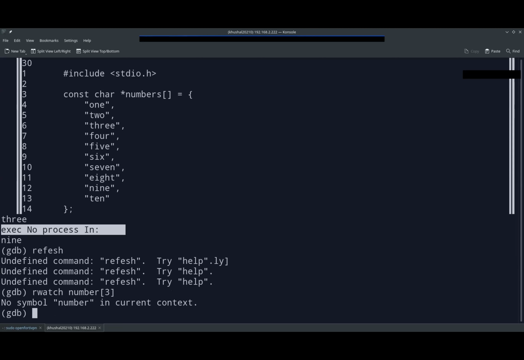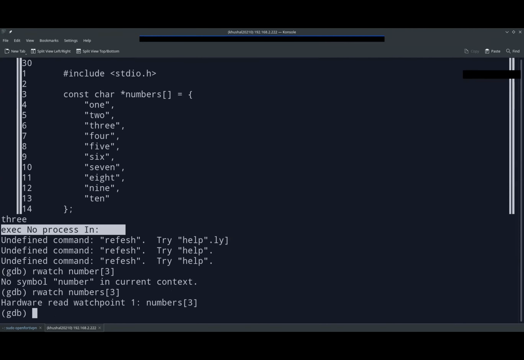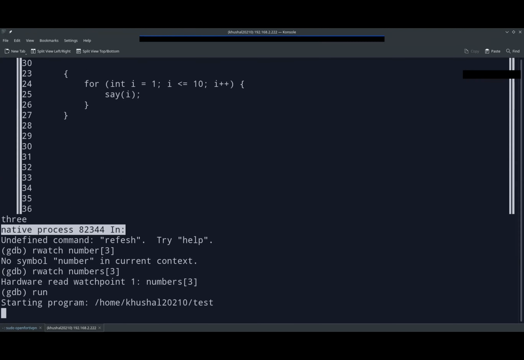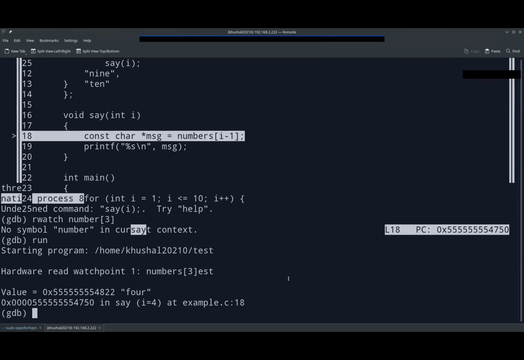I hope it works. Okay, numbers, there is no numbers. Rwatch numbers of 3. Yeah, so we have made the watch point at numbers of 3. So when we run the program, okay, the program is right now at I equal to 4, and we have stopped the line execution.